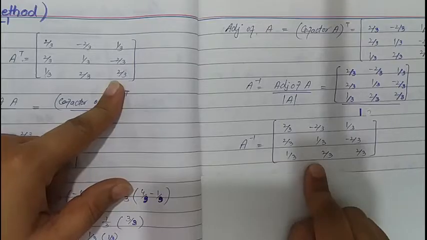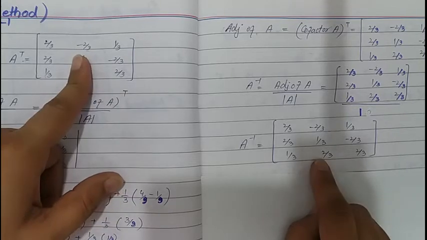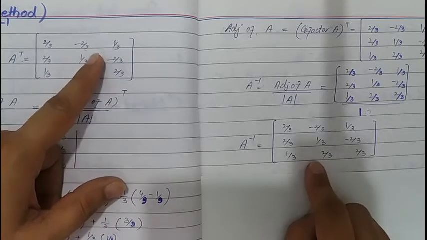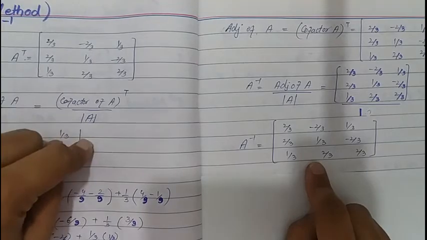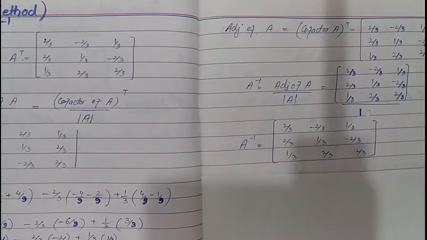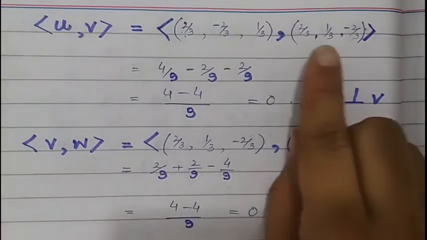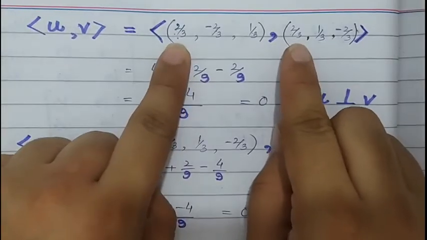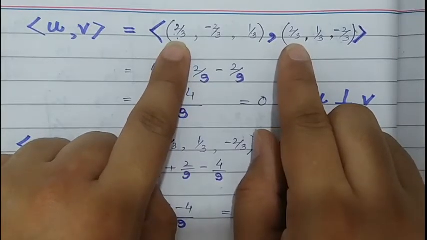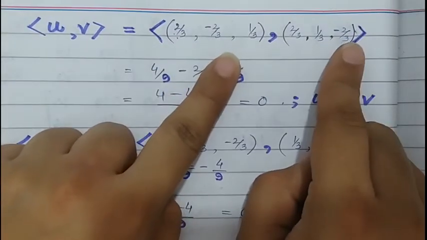So we can say that A transpose is equal to A inverse. So the given matrix A is an orthogonal matrix. Multiply the ith with the ith component, j with j, and k with k component.